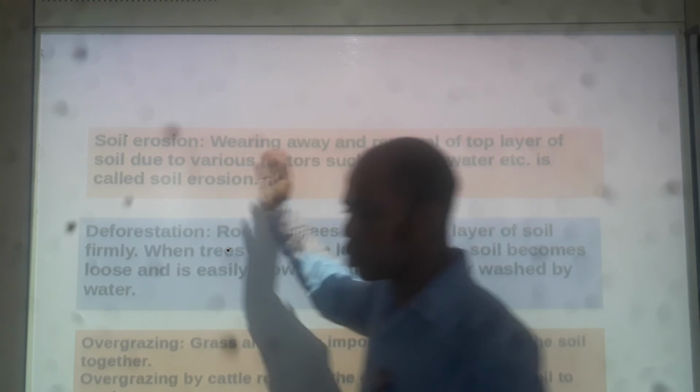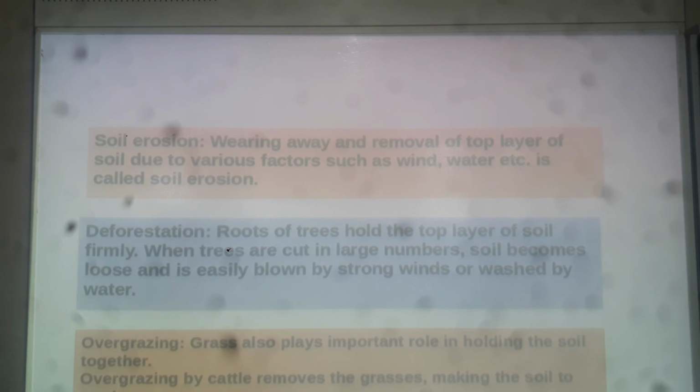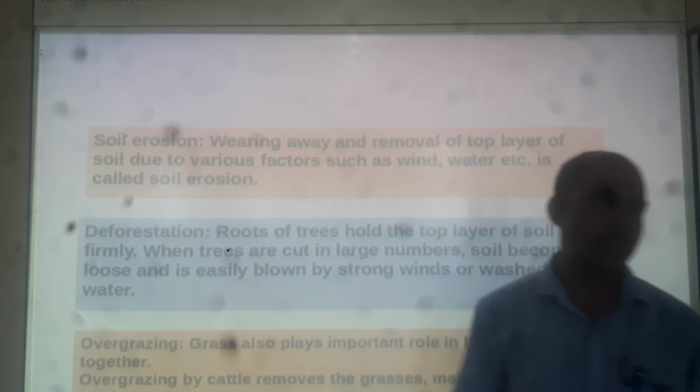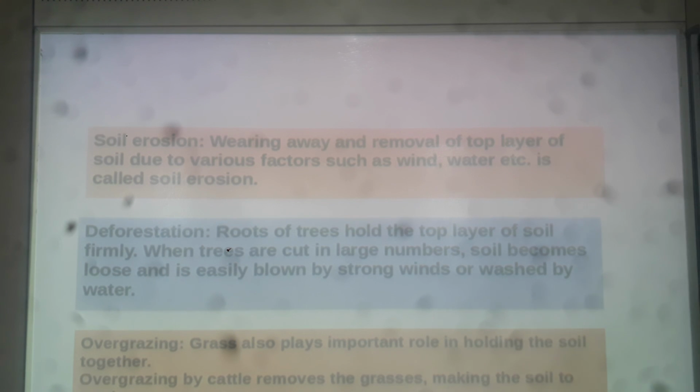But the homework is you should learn and you should write in your copy what is soil erosion and what are the two factors that are responsible for soil erosion, and what are the different types of soil that are found in the country. What are the different kinds of soil that are found and what are the different characteristics of those soils. Okay, you should learn and you should write it in your copy.